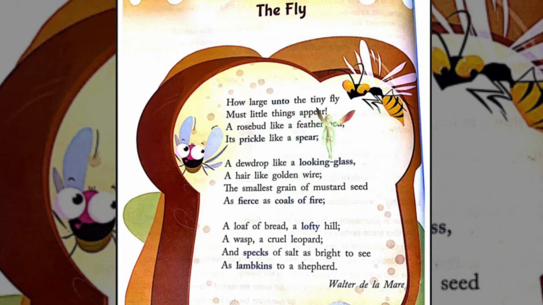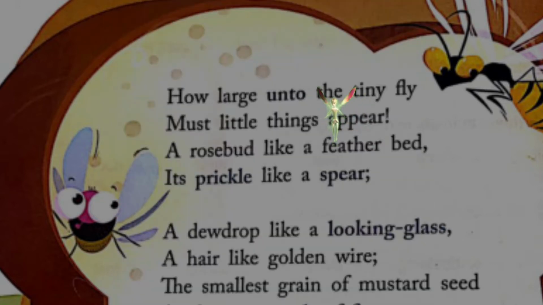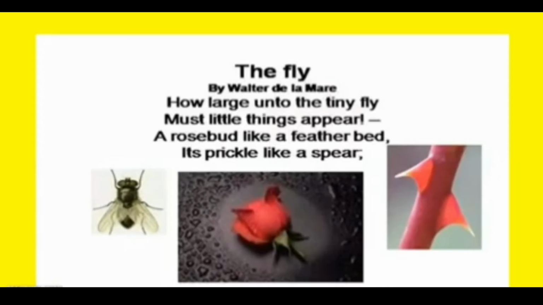Walter D. Lamere. What a beautiful poem written by him. Now, we will understand the poem line by line, and then we will have a discussion later on. So let's have a look. So the first line tells us, how large unto the tiny fly must little things appear, a rosebud like a feather bed, its prickle like a spear.